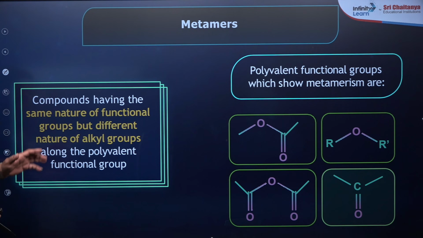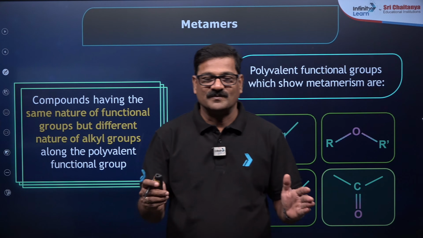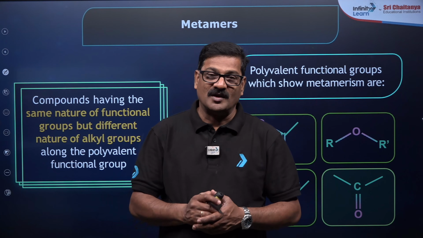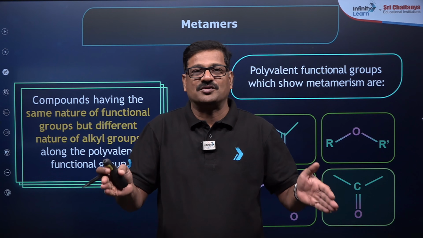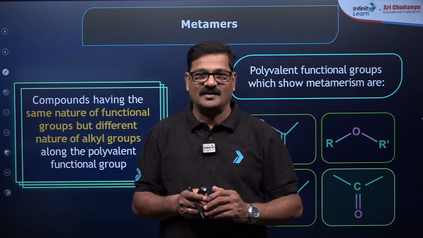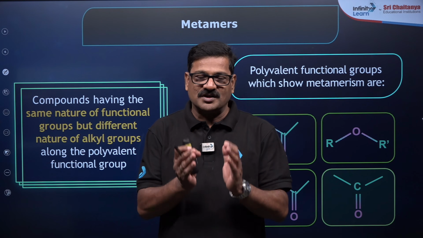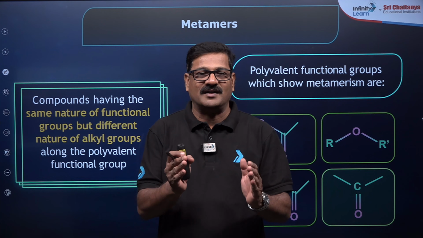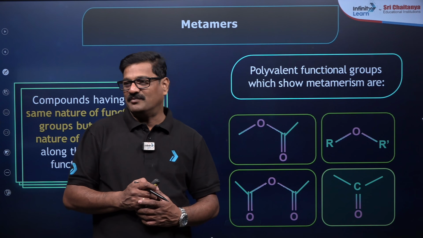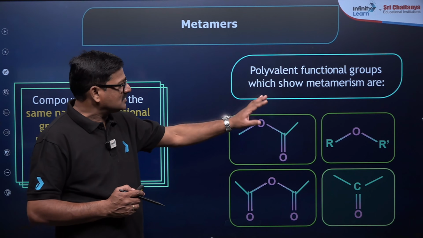Now moving ahead, compounds having the same structure, metamers, that's very important. Confusing. So the compounds having the same molecular formula, same functional group, but they differ in the nature of the alkyl group with respect to a polyvalent functional group. ये मेटामेरिज्म एग्जिबिट करने का जो कंडीशन आता है, the functional group should be at least bivalent. जैसे आपको कीटोन से, ईथर से, थायो ईथर से, अमाइड भी हो सकता. You can see, for example, the polyvalent functional group shows the metamerism.